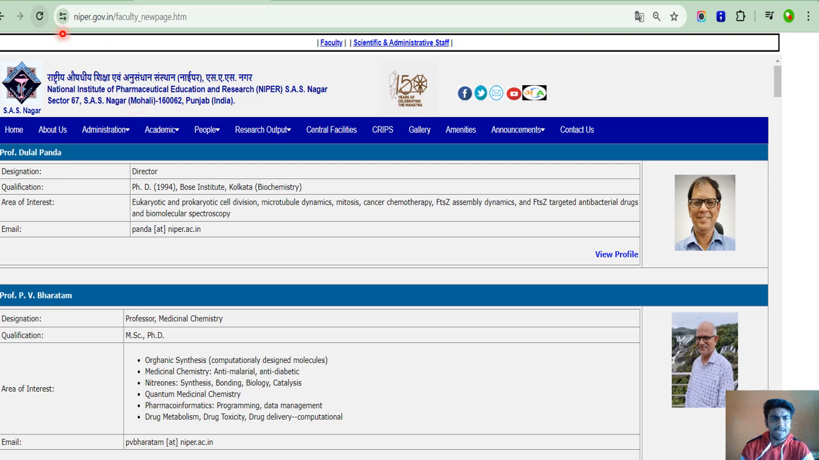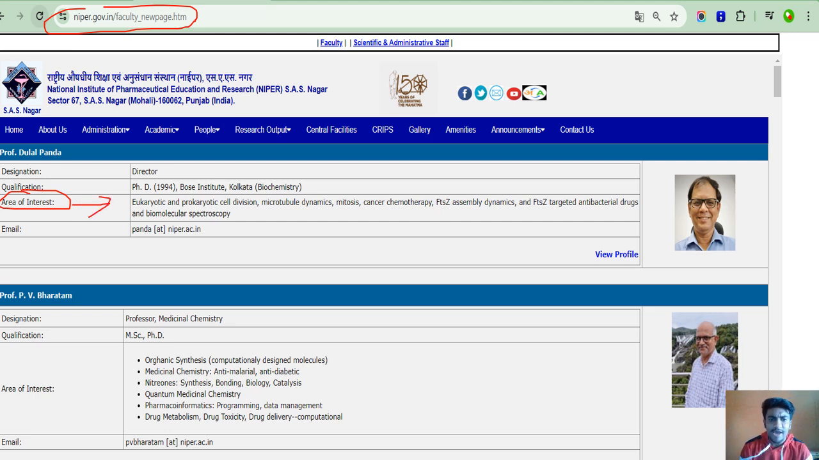Firstly, this is niper.gov. This is a website, and over here if you see faculty, so here there is the name of the faculty and the area of interest. You just have to write NIPER faculty. That's it. As soon as you type NIPER faculty, niper.gov faculty, and NIPER Mohali and NIPER Guwahati, whichever NIPER you are aiming for, right, so you will get to know their area of interest.